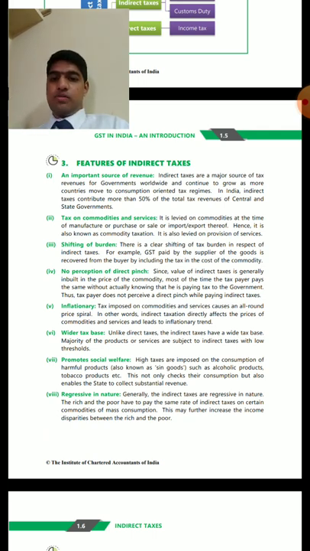It promotes social welfare. High taxes are imposed on consumption of harmful products, also known as sin products, such as alcoholic products and tobacco products. For these products, the government will charge higher tax. So it directly discourages people from purchasing these commodities, and promotes social welfare.